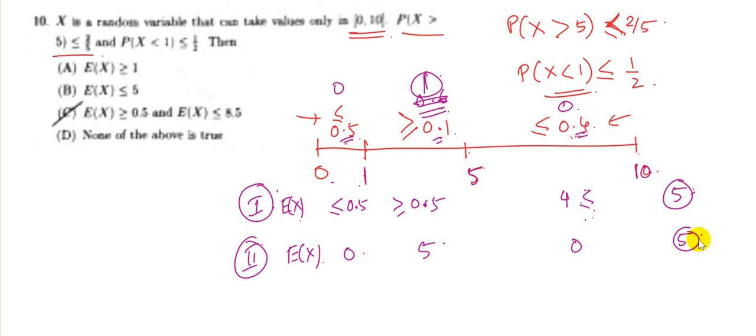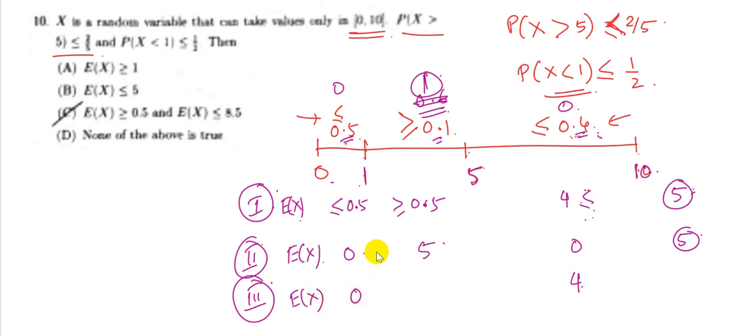Now the third case could be where the probability of the third region is maximum, which is 0.4. So the expectation here would be 4. The probability of the first region is 0.